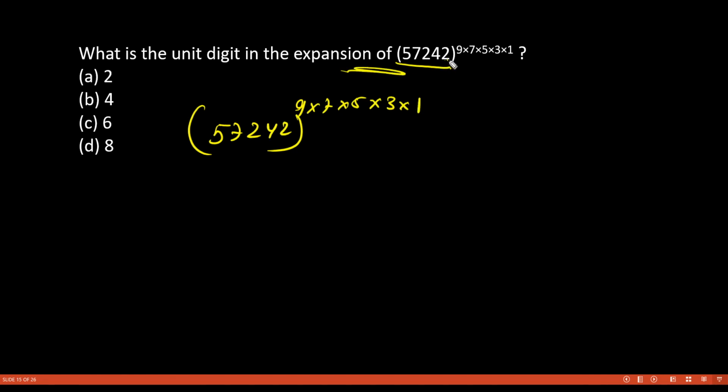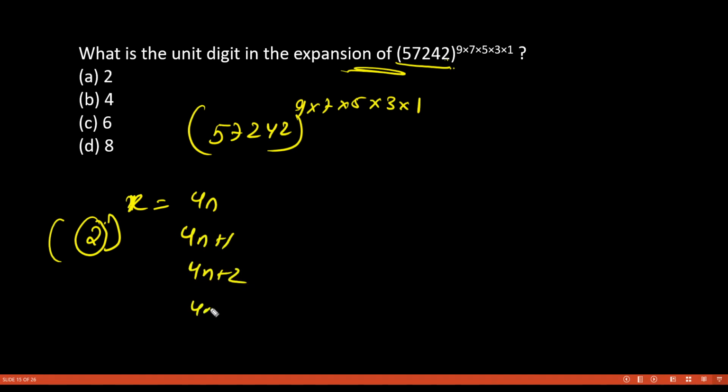See, I already told you, if your unit digit is 2 and it is raised to the power, let's say x, then this x will be in the form of 4n, 4n plus 1, 4n plus 2, 4n plus 3. If it is 4n, you raise 2 to the power 4 and the last digit will be 6, because 16. If 4n plus 1, then 2 to the power 1, which is 2.